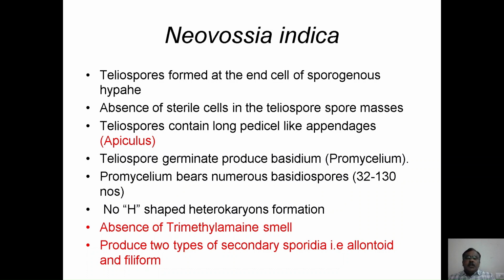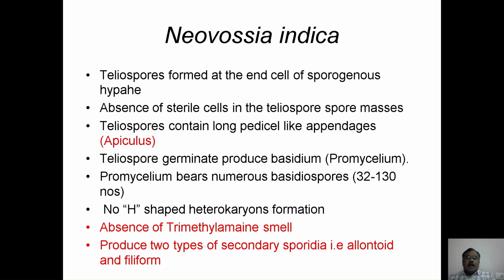The teliospores have long pedicel-like appendages. When they germinate, they produce a promycelium, and this promycelium bears haploid basidiospores, numbering between 32 and 130. There is no H-shaped heterokaryon formation, as we studied in the case of Tilletia. Besides, the absence of trimethylamine is another differentiating character from that of the hill or